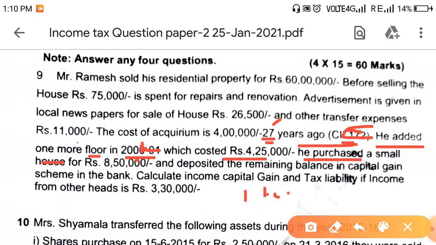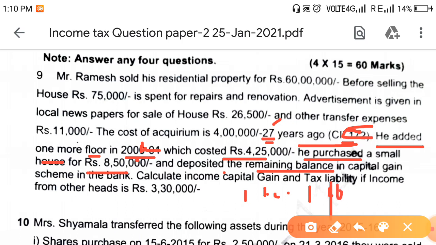He purchased a small house for rupees 4,80,000 and deposited the remaining balance in the capital gain account scheme. See, this is a very important point in this question. Suppose you get capital gain before exemption of, say, 10 lakhs.